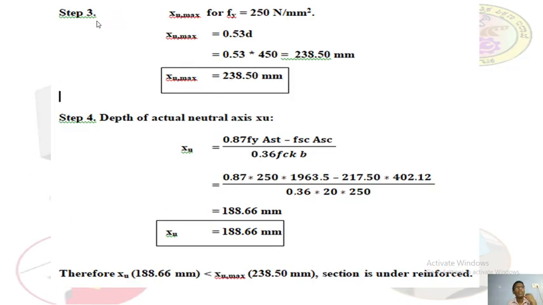Next, xu max value for fy is equal to 250 Newton per mm square. Open page number 70, IS 456 2000.